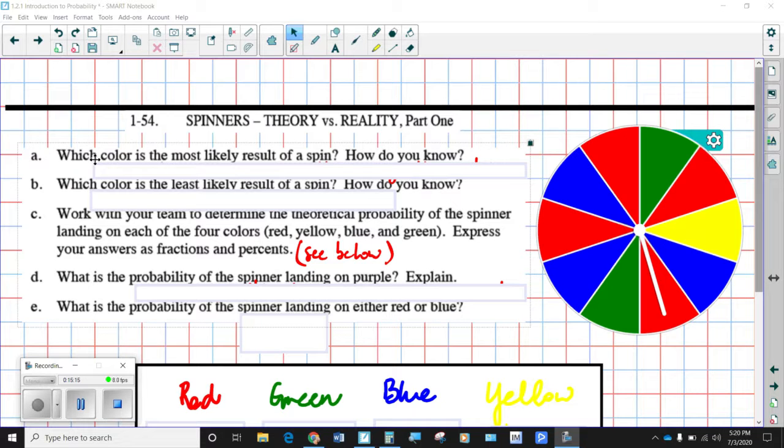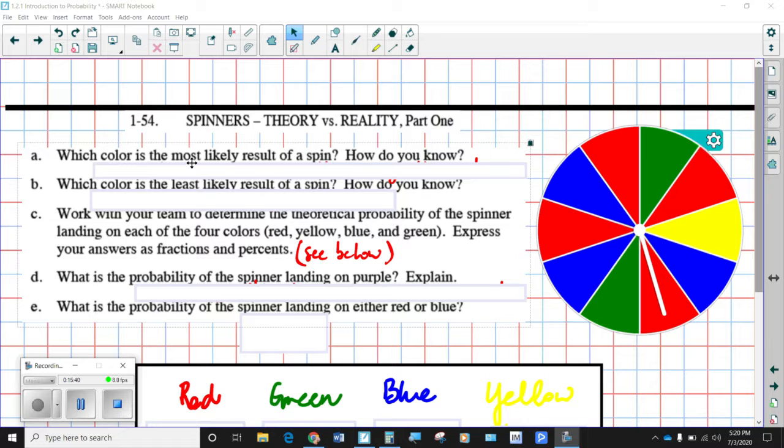Make sure that there's 10 equal parts, or at least looks like it. And then, you know, it really is a good idea for you to copy down these questions. I don't think anyone really wants to do that, so I'll let you decide if you want to do that. So pause it and do all that work if you want to, but for sure draw the spinner. I want you to do that. But I'm going to move on, and you can pause and catch up in a second.